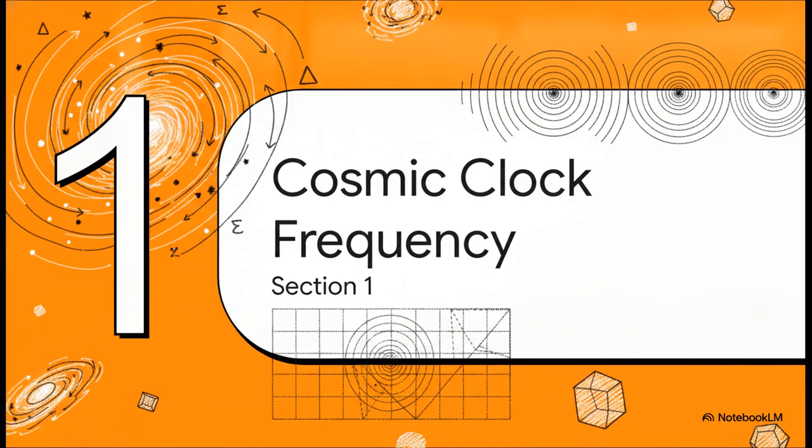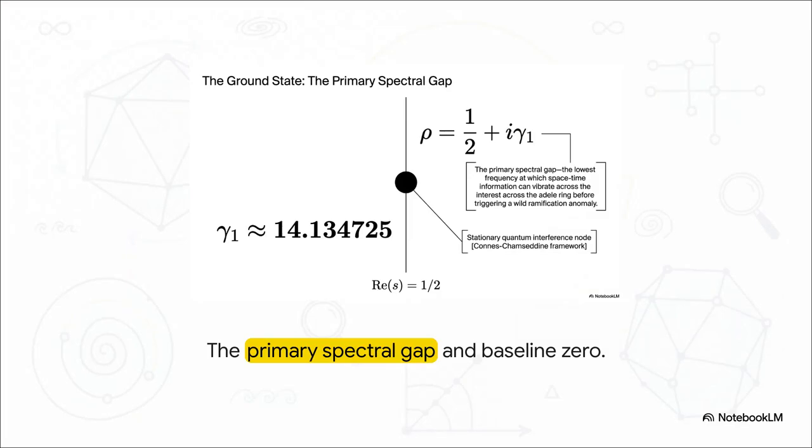The cosmic clock frequency. Now, let's start our mathematical blueprint at the macroscopic level by calculating the universe's exact expansion rate, what we usually call the Hubble constant. But we're doing this using pure number theory. We're not starting with telescopes or astronomical observations here. We are starting with pure math.